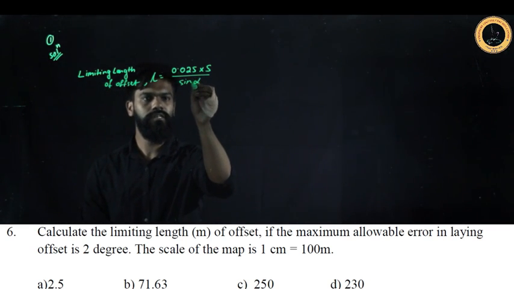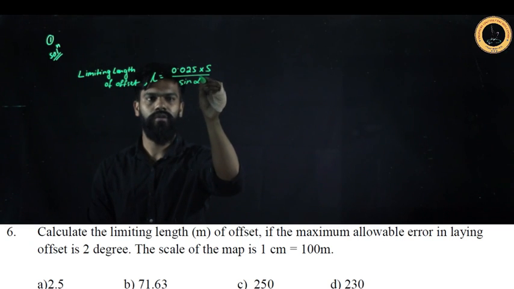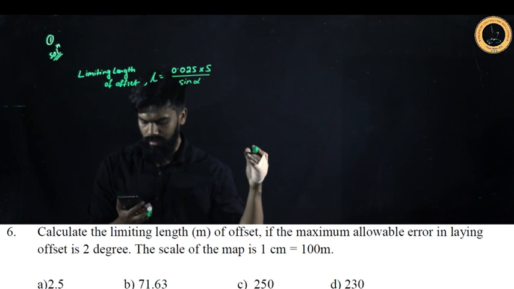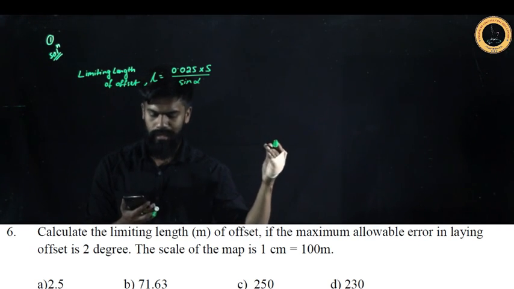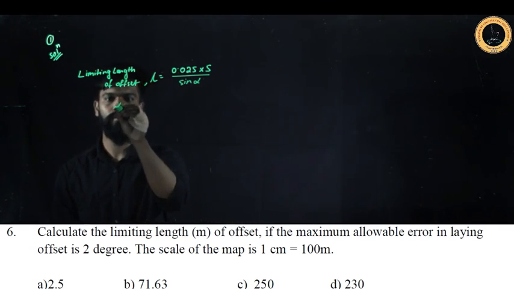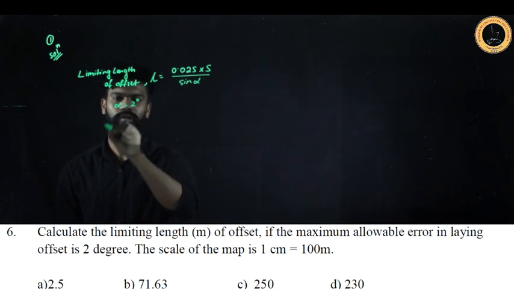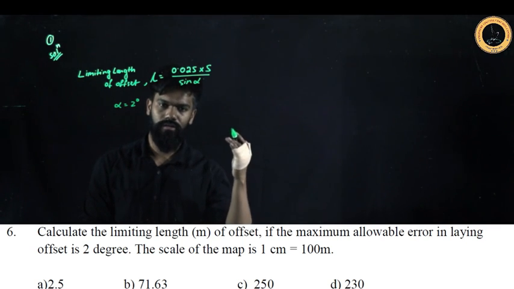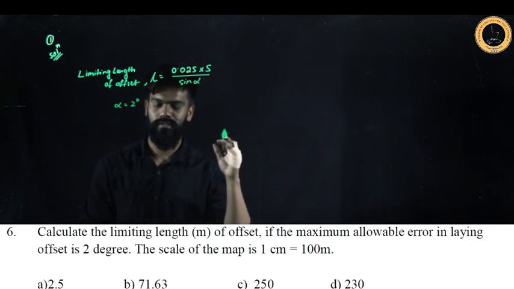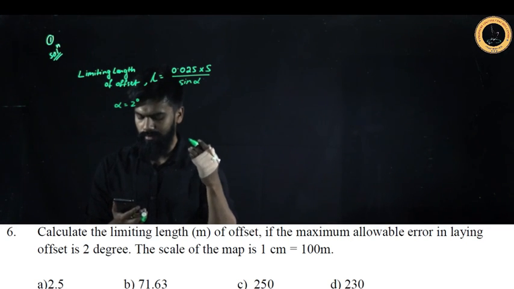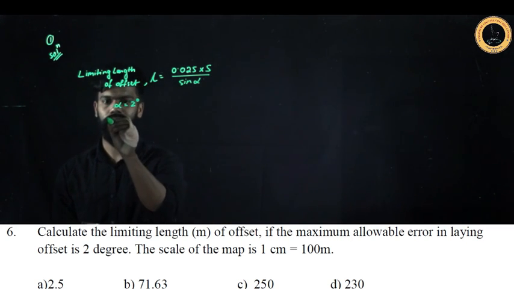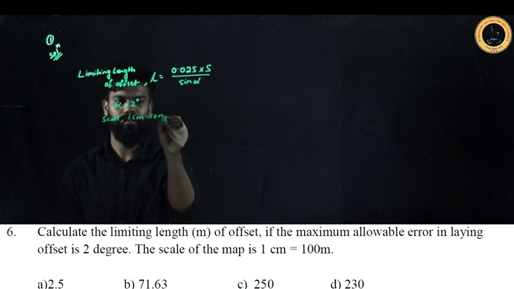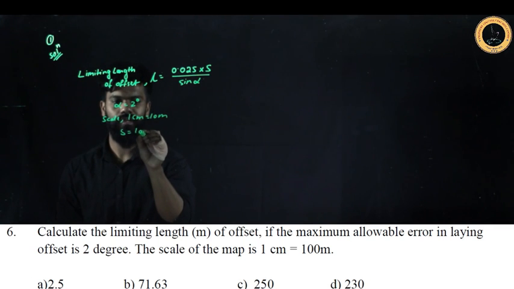Now, here you can see that there is an alpha value. So this alpha actually represents what? It actually represents your maximum allowable error in laying of the offset. That is, your alpha is actually your 2 degree. And the value of S is what? It basically represents the ground distance. You can see the scale of the map is 1 centimeter equal to 10 meter. So here your S will be nothing but equal to 10 meter.